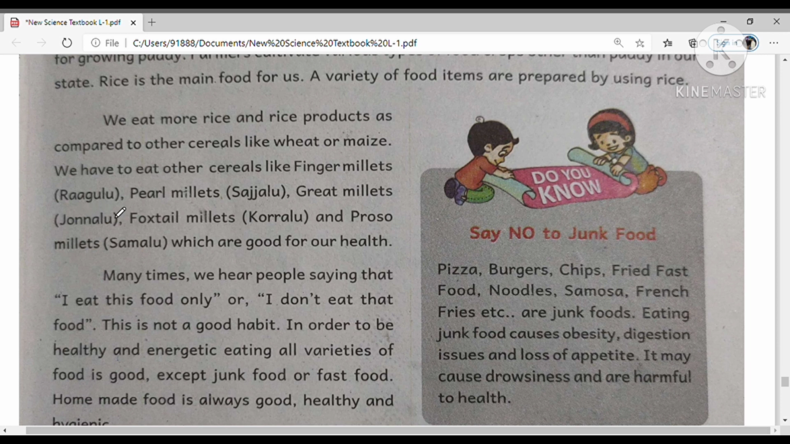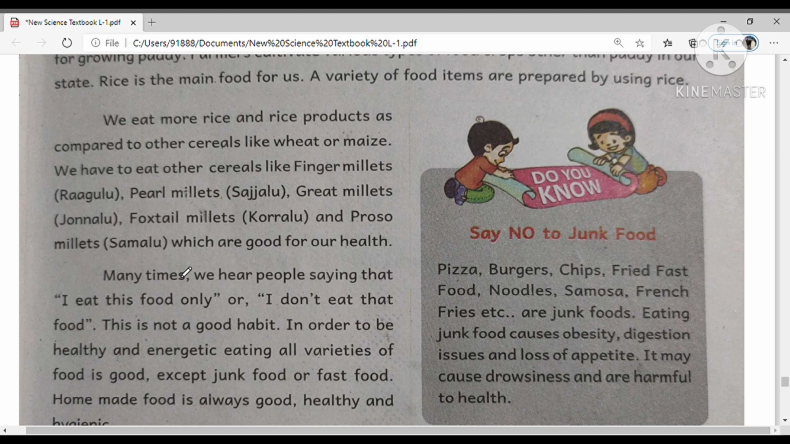We can prepare ambali or ragi sankati with ragulu. Ragulu is a local name in AP and pearl millets is an English word. We can commonly call it sajjalu, and great millets we can call jonnalu. Foxtail millets we can call korralu and proso millets we call samalu. These are good for our health.